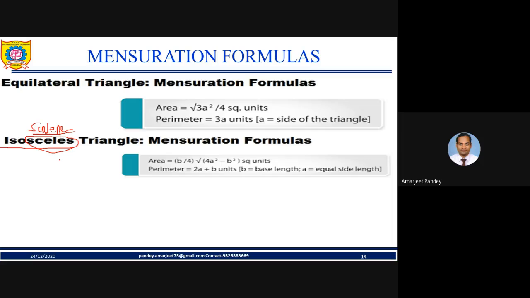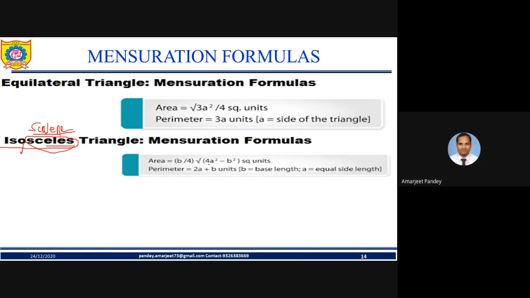So isosceles and scalene are two different terms. Scalene is under root of S into (S minus a)(S minus b)(S minus c). But for isosceles, the area is b upon 4 of, in bracket, 4a square minus b square.